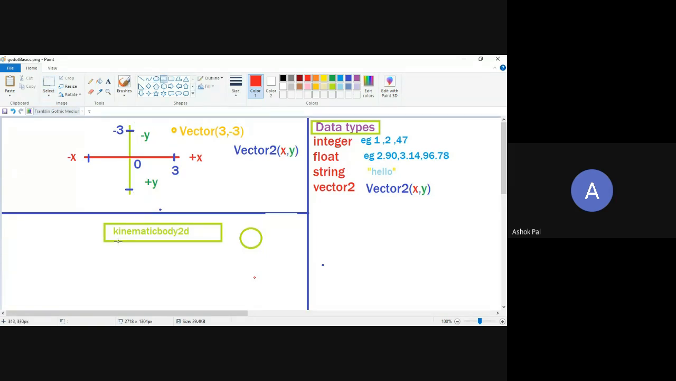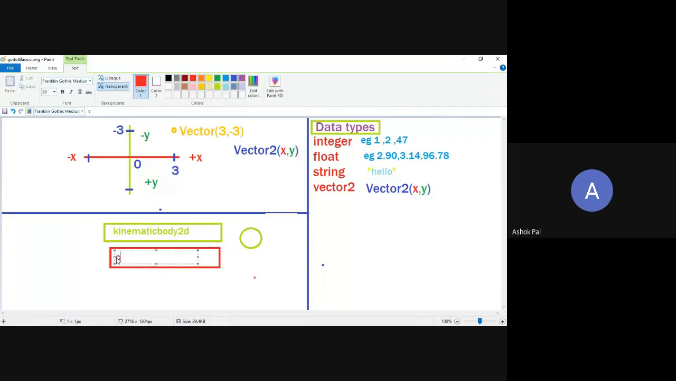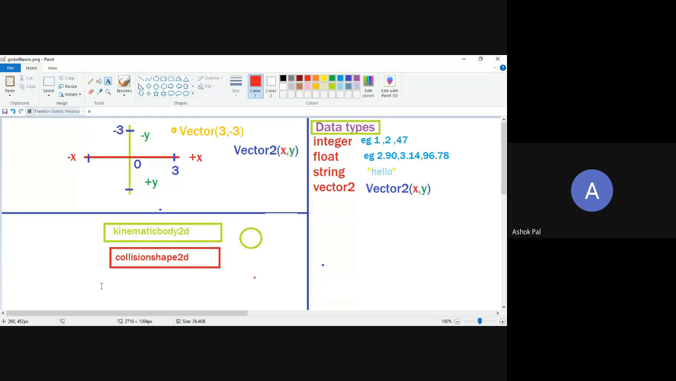Now next step. Kinematic body will ask you, you have created me, but I don't have any collision or bounds to me. So how can I detect collision of the world? So the next node that we will create to detect the collision is called collision shape 2D. Hitbox. Exactly. Hitbox. Collision shape 2D.